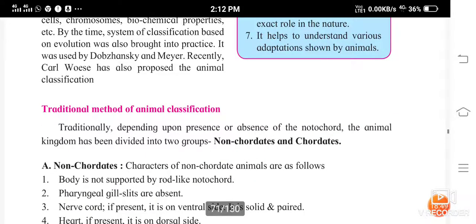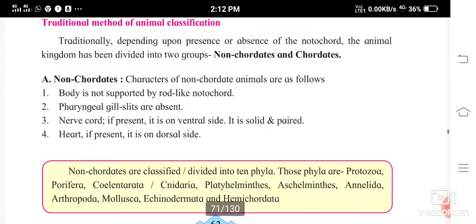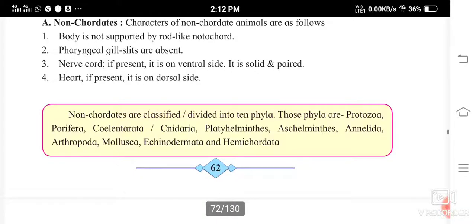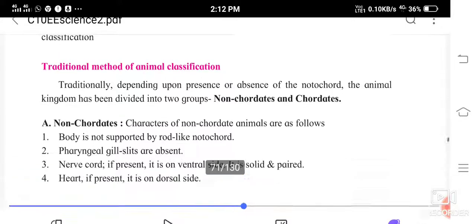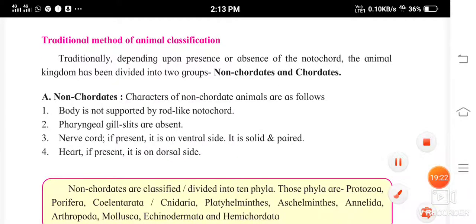Now see, traditional method of animal classification. Animals are classified into two, that is non-chordates and chordates, according to the presence or absence of the notochord. So this is the traditional method of animal classification, the non-chordates and the chordates. Then the classification of non-chordates, the classification of chordates. So let us study about it in the next video.